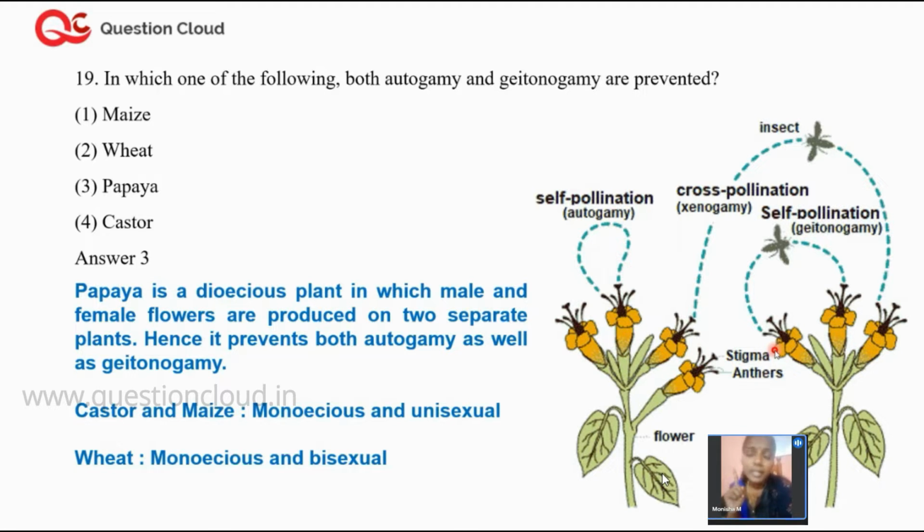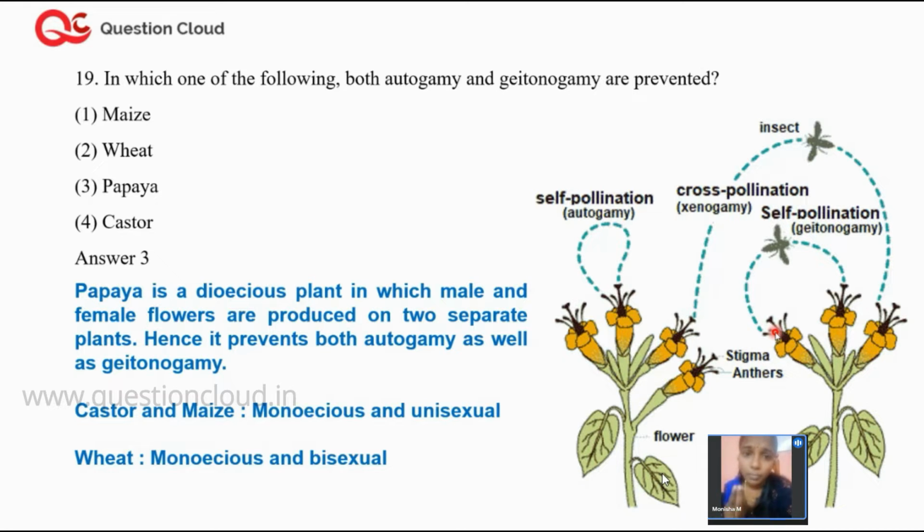In the case of geitonogamy, will the offspring produced be genetically identical or genetically dissimilar? Suppose fertilization happens by geitonogamy. At the end of fertilization you will produce seeds, right?